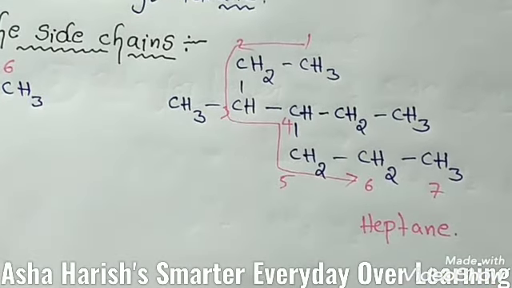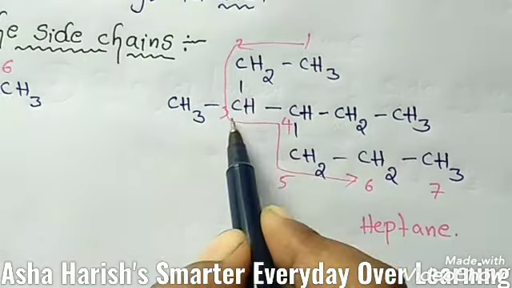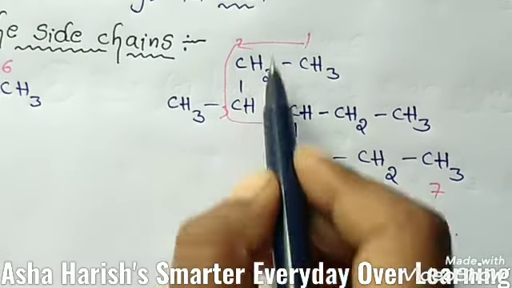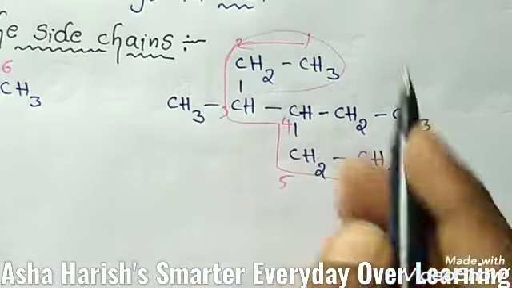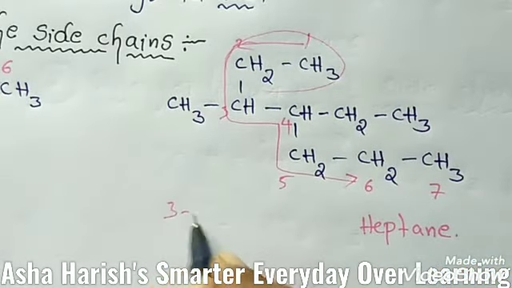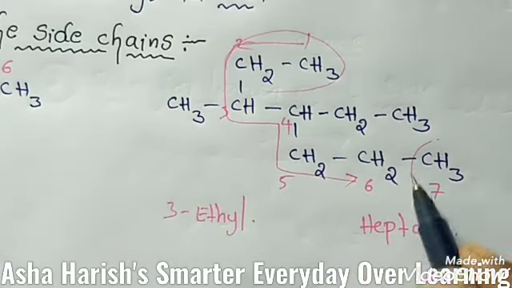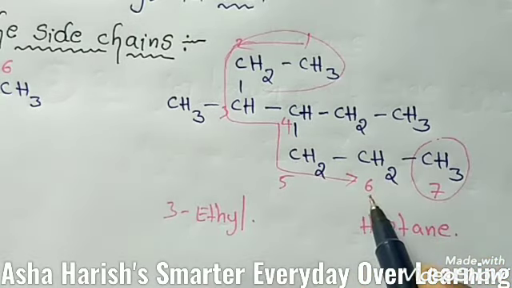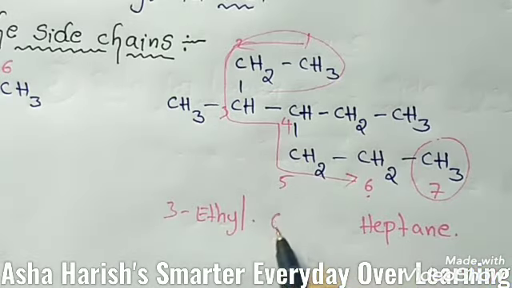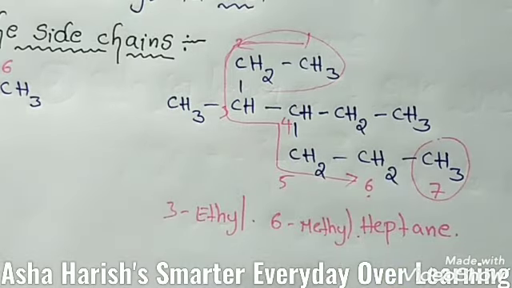Then students, at this third carbon, here one ethyl group, so 3-ethyl, and here CH3 at the sixth carbon, so 6-methyl heptane is the correct name of this compound.